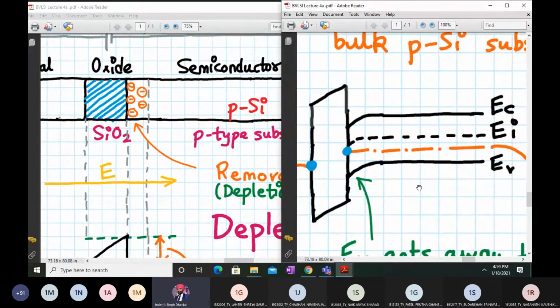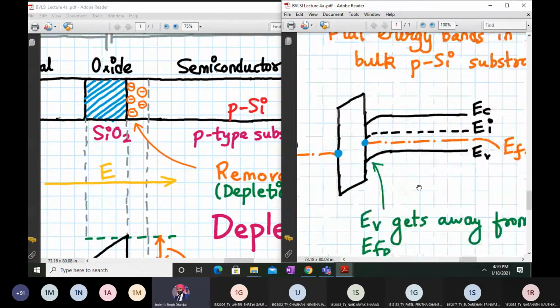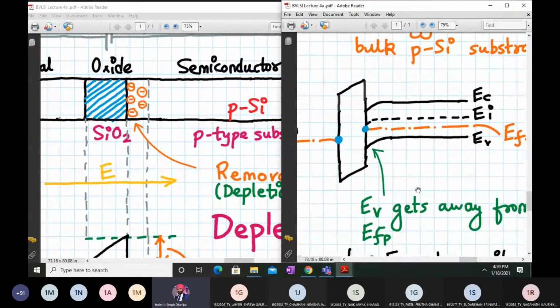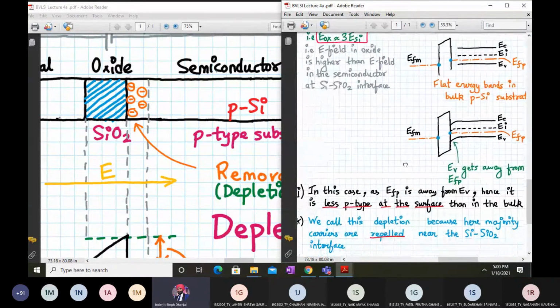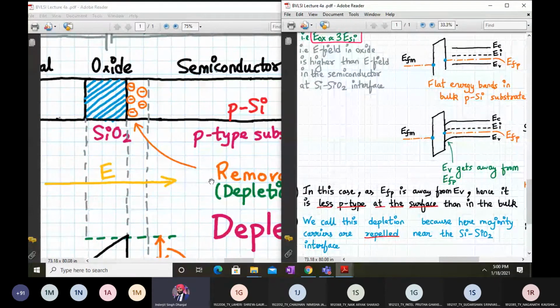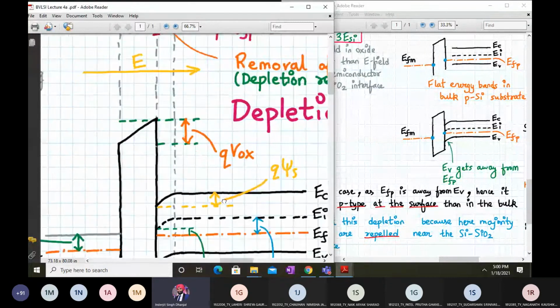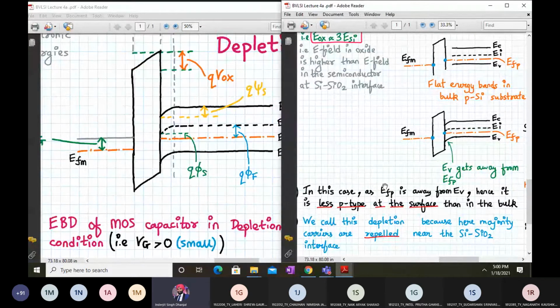So this indicates, once we draw from this diagram to this diagram, that the surface near the oxide and the semiconductor is less p-type. We can complete the remaining EI and EC diagrams because they will go in parallel with EV. So that's how we complete this energy band diagram. This is the energy band diagram which you are supposed to draw. In this case, your EFP will be away from EV. Hence, it is less p-type at the interface than in the bulk.